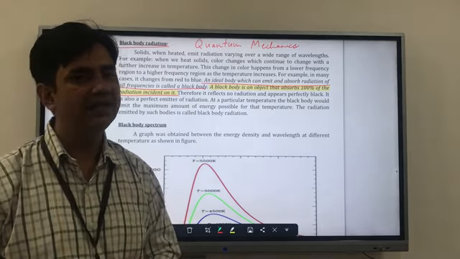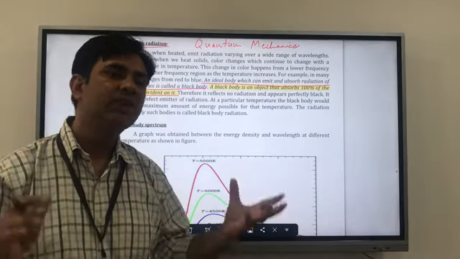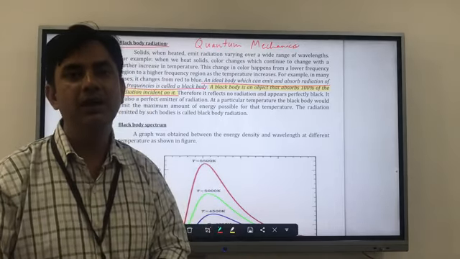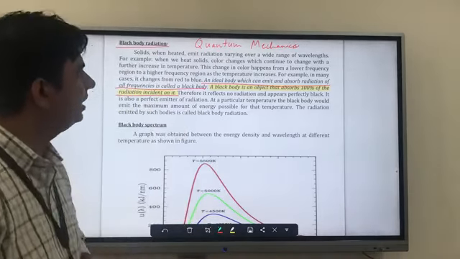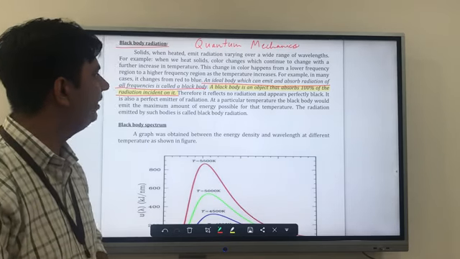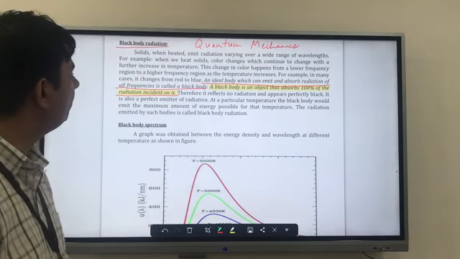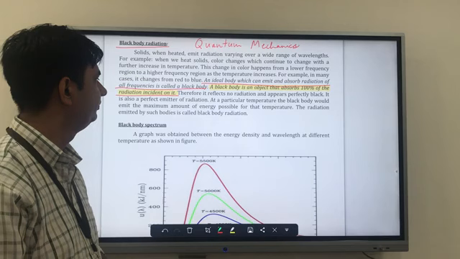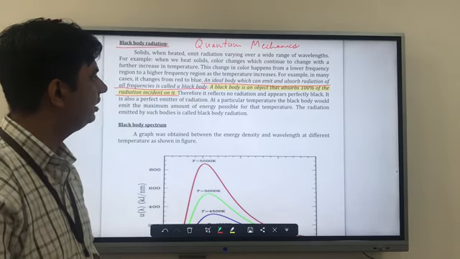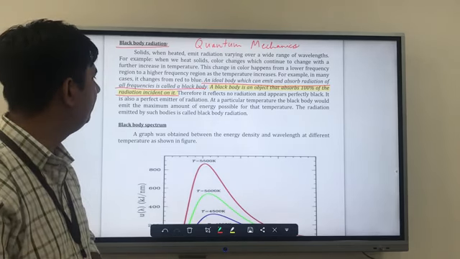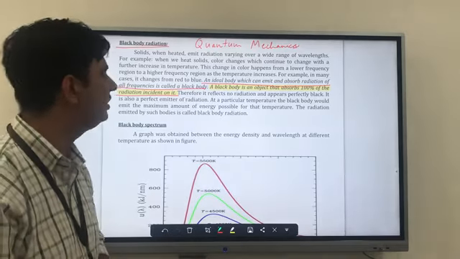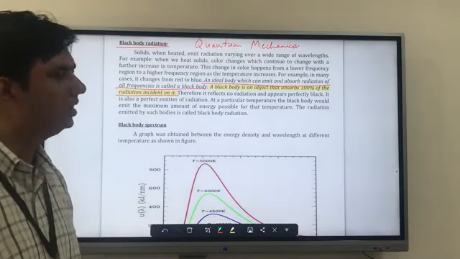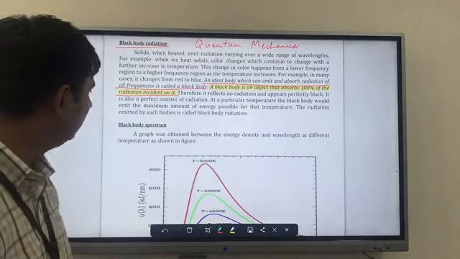So ideally we don't have a perfect black body, but we can create one. Therefore it reflects no radiation and appears perfectly black. It is also a perfect emitter of radiation. At a particular temperature, the black body would emit the maximum amount of energy possible for that temperature, and the radiation emitted by such a body is called black body radiation.